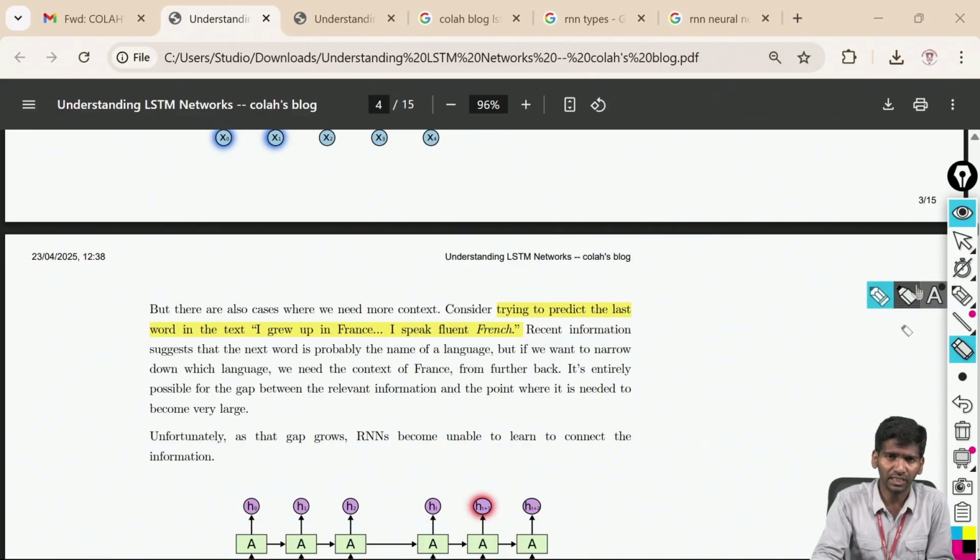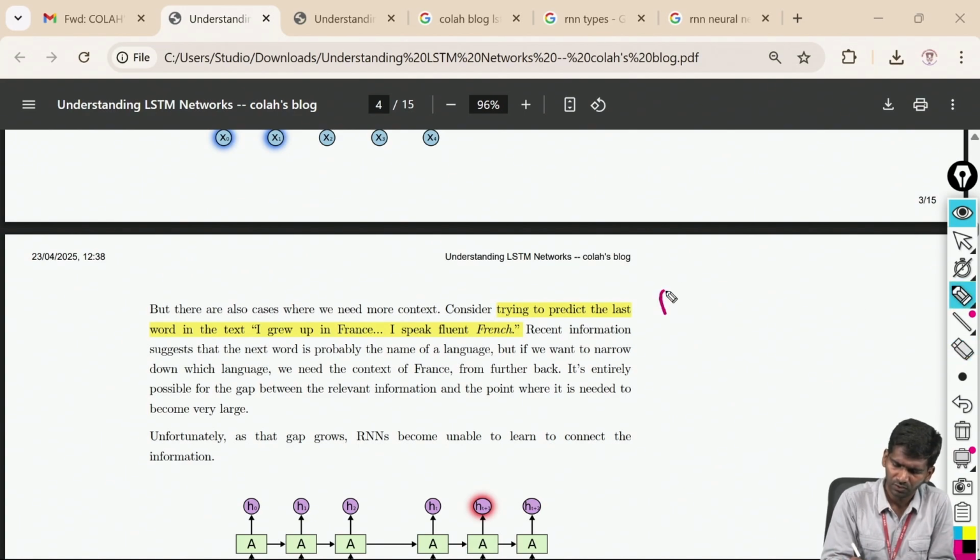Ambiguity means the same sentences having different meanings, or the same words having different meanings. Like suppose "rose." What do you mean by this? Is it a flower, or is it the name of a person?